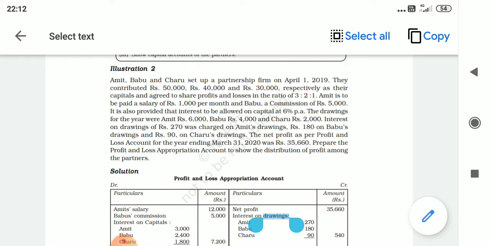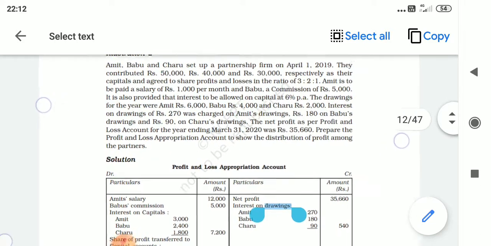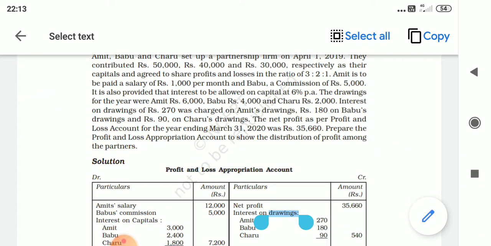The second point, if the firm has incurred a loss, interest on capital and salary, commission, remuneration is not admissible. It will not be allowed. Third point that you have to remember is interest on capital is an income for the partner but an expense for the firm. And profit and loss appropriation account is actually the firm's account. Hence, in profit and loss appropriation account, interest on capital, salary payable to the partner, commission payable to the partner will appear in the debit side.